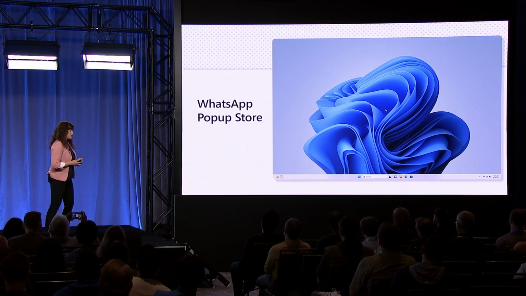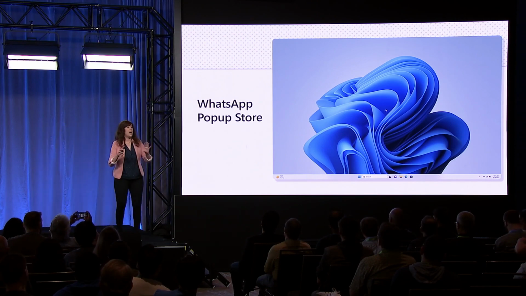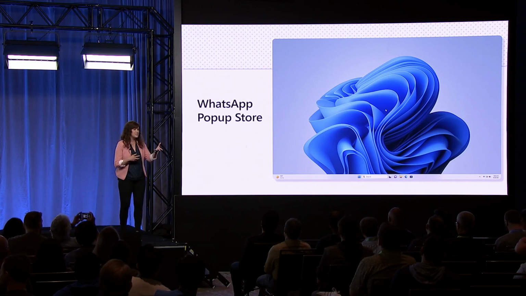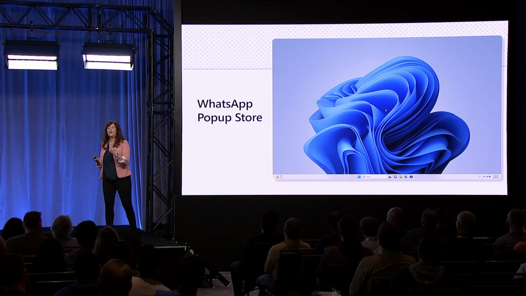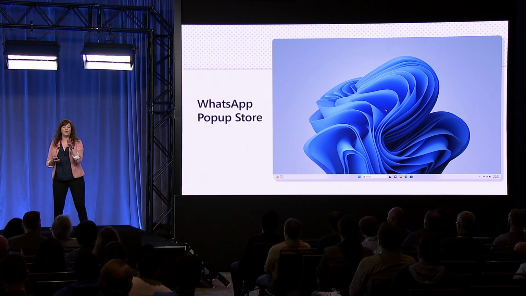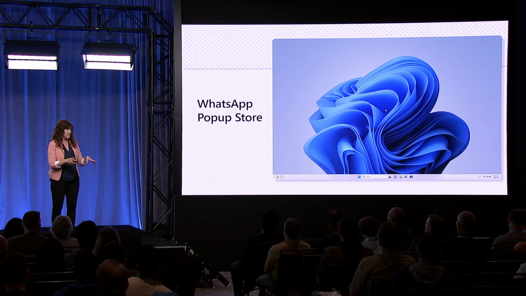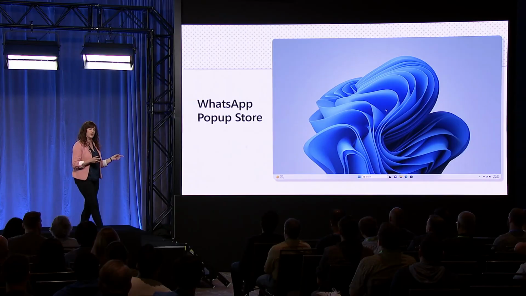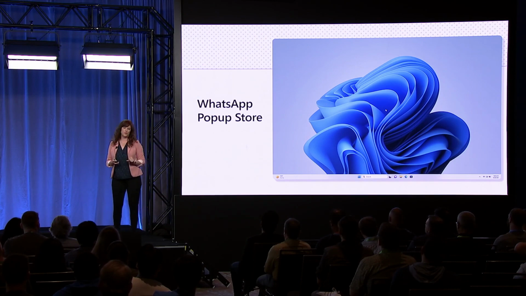The Microsoft Store client also does not need to be the only way customers acquire your app. We know that many developers utilize your own website as an important distribution channel, and the Microsoft Store can complement that distribution channel through a UX flow that we call the pop-up store.